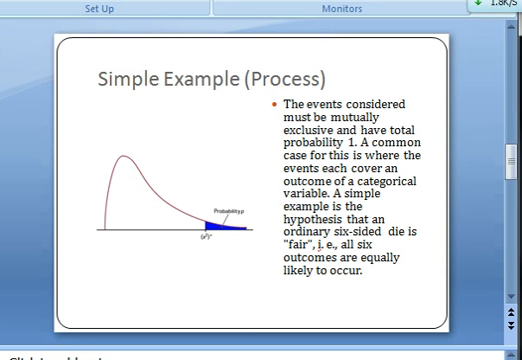It tests a null hypothesis stating that the frequency distribution of certain events observed in a sample is consistent with a particular theoretical distribution. The events considered must be mutually exclusive and have total probability 1. A common case for this is where the events each cover an outcome of a categorical variable. Here we have a simple example: an ordinary 6-sided die is fair, which means all 6 outcomes are equally likely to occur.